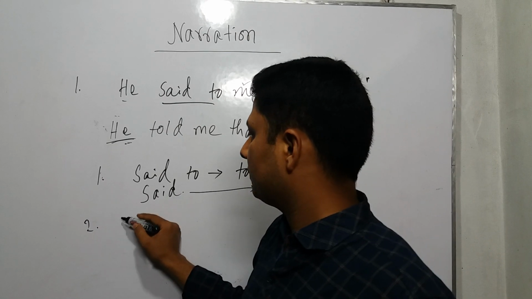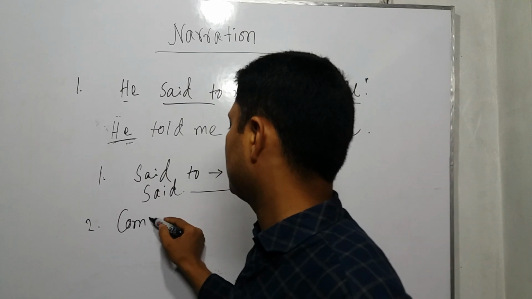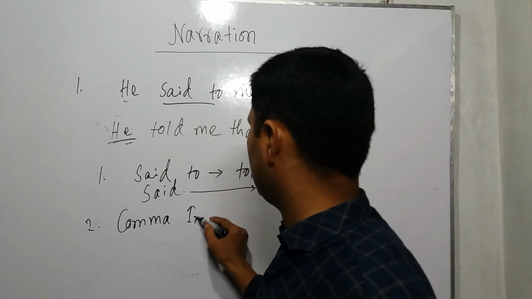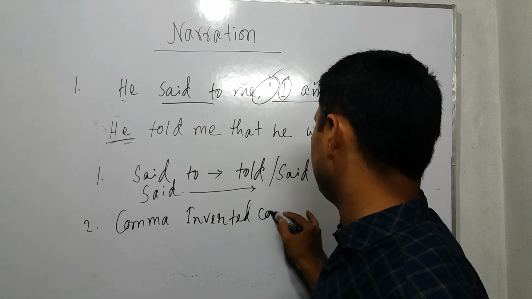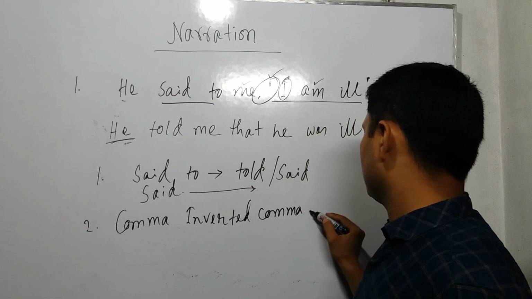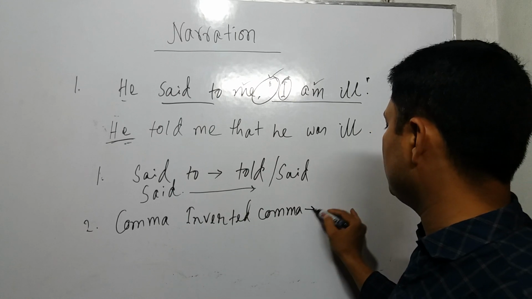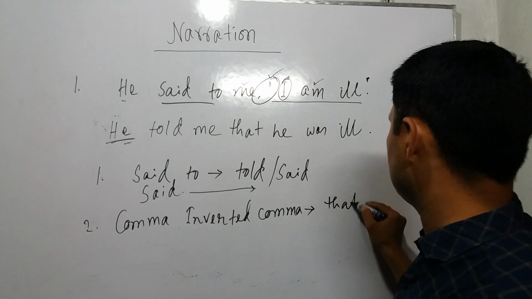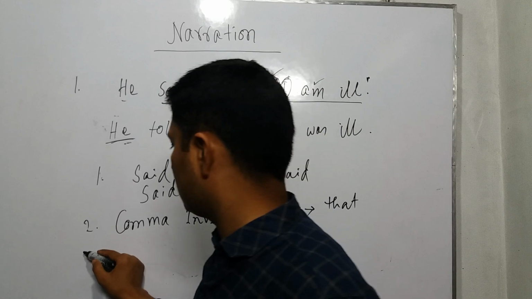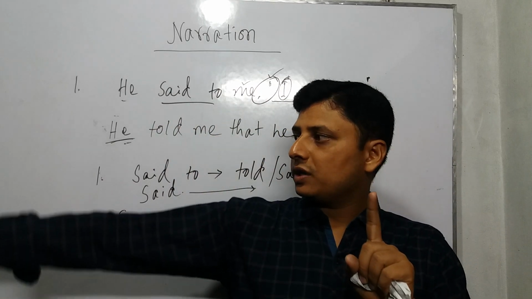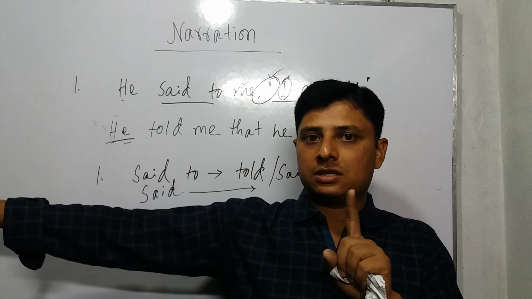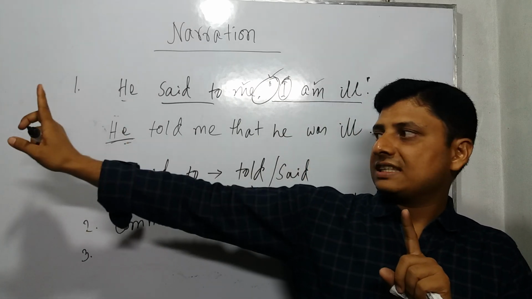Second one, comma, inverted comma. Instead of comma, inverted comma, we use that. Third, person. The first person always follows the subject.